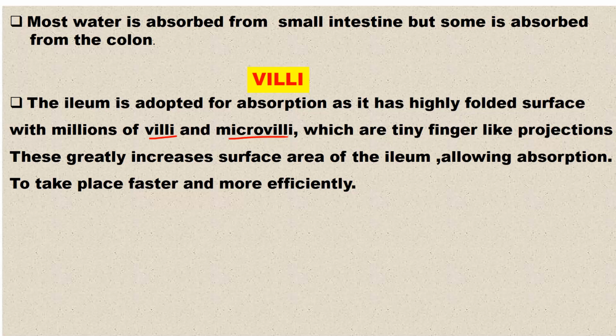Of course, the villi increase the surface area of the ileum, allowing absorption to take place faster and more efficiently. In other words, the villi are found in the ileum, and they are numerous in number just to increase the surface area for absorption. On that, they also have microvilli, which further increase the surface area for absorption. So all this is for the absorption of nutrients.